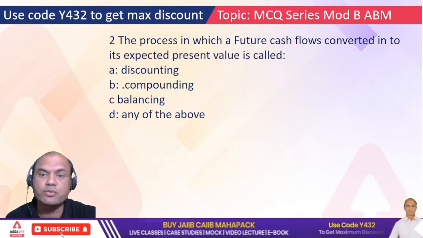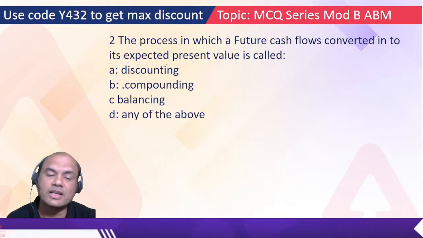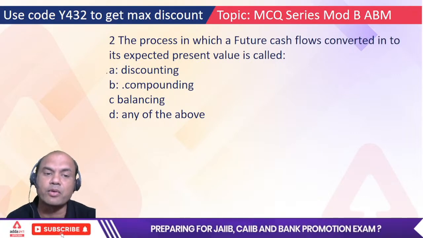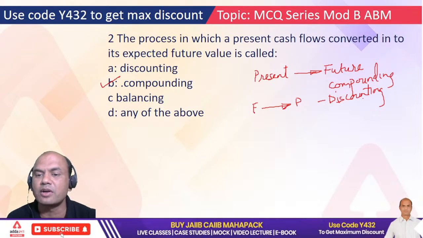The process in which the future cash flows are converted into expected present value is called as. Now what is that? It's the reverse one, right? Earlier it was compounding, so now it will be discounting. Just now I showed you. Future to present is called discounting.